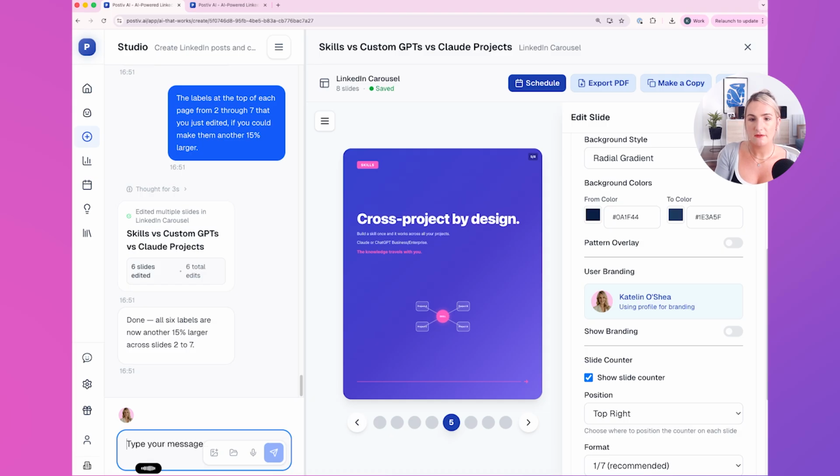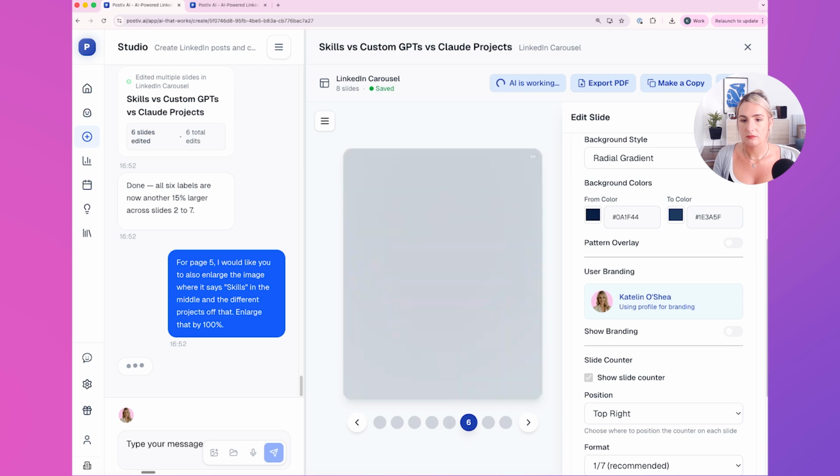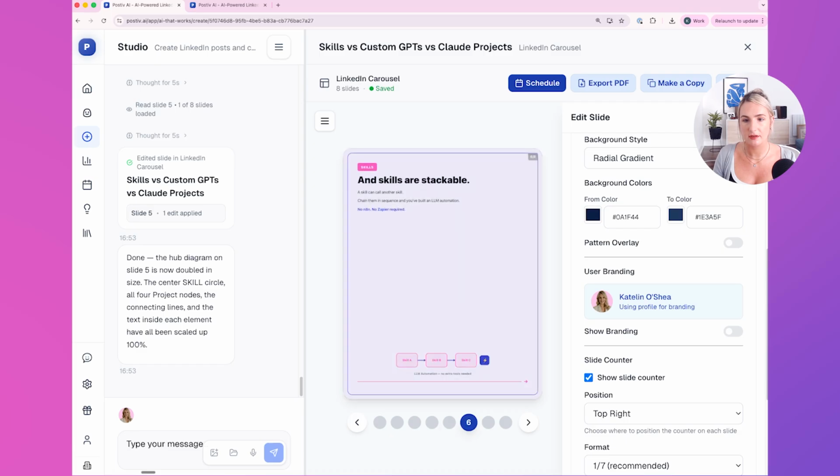For page 5, I would like you to also enlarge the image where it says skills in the middle and the different projects off that. Enlarge that by 100%. So that's done exactly as I would have liked. Brilliant.